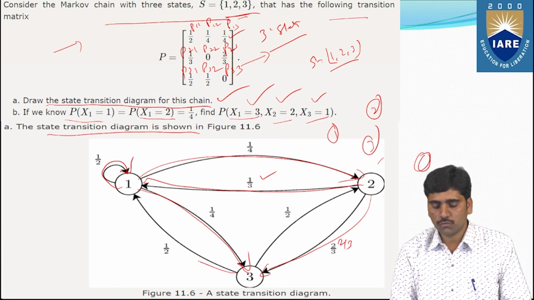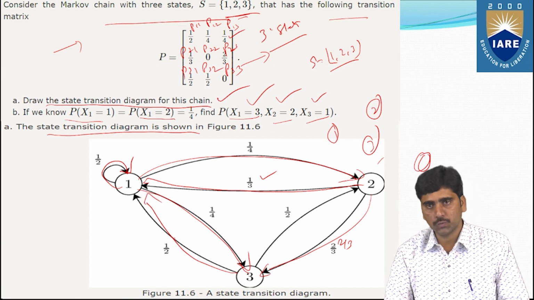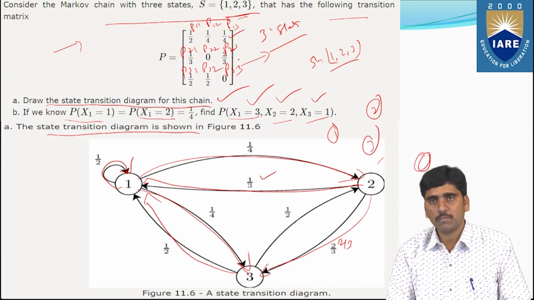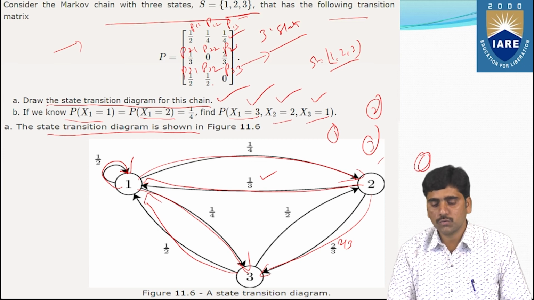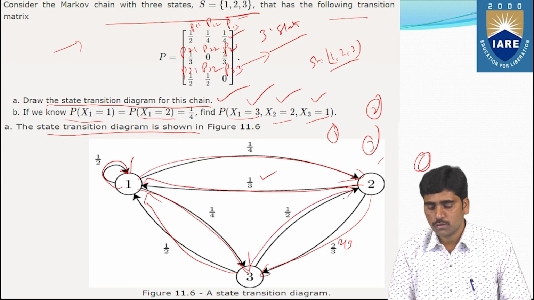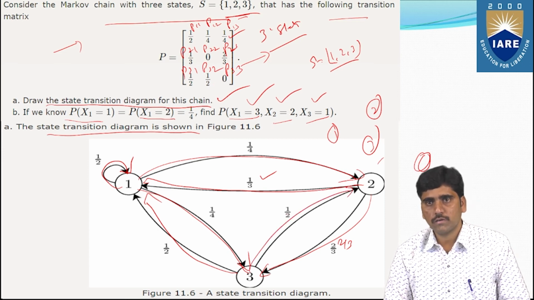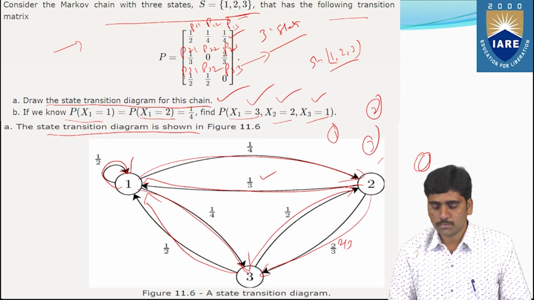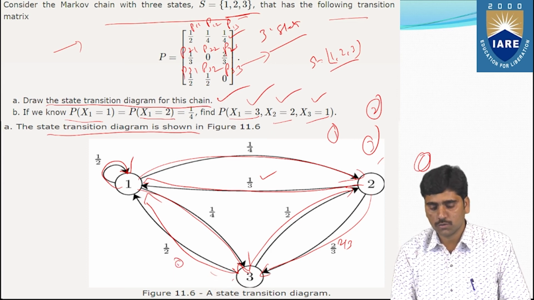So P of 3 to 1, the value is 1 by 2. And next P of 3 to 2. So P of 3 to 2, the value is 1 by 2. And next P of 3 to 3, we are not having any loop, so it is 0. So we don't want to write it. P of 3 to 3 is 0.